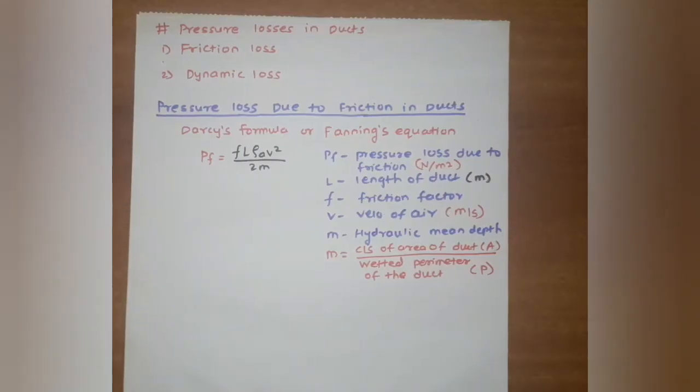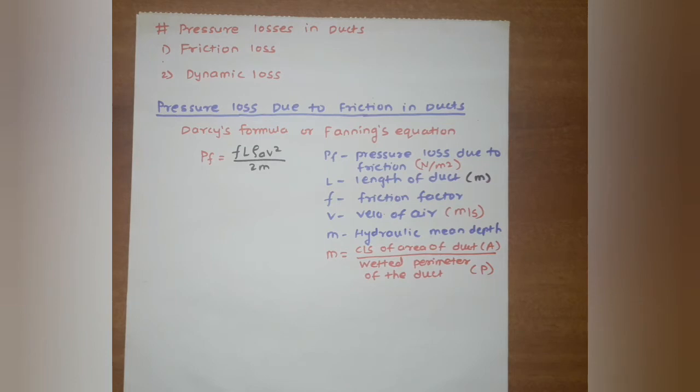The next important point is pressure losses in the duct. A little consideration will show that pressure is lost due to friction between the moving particles of air and the inner surface of the duct.